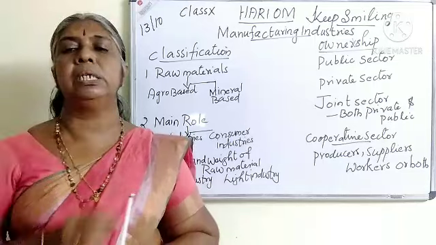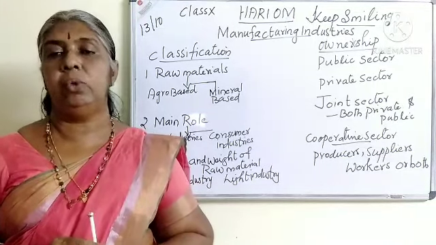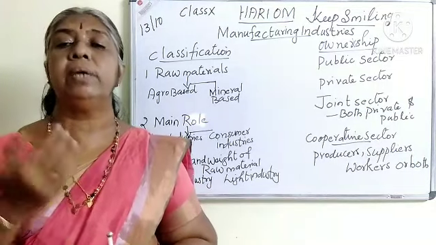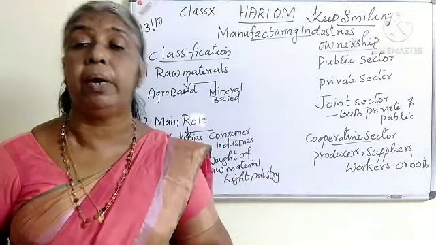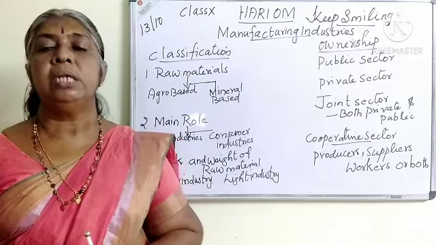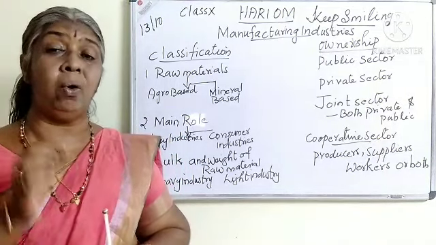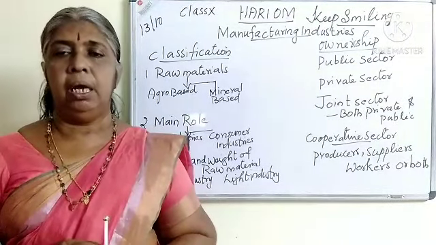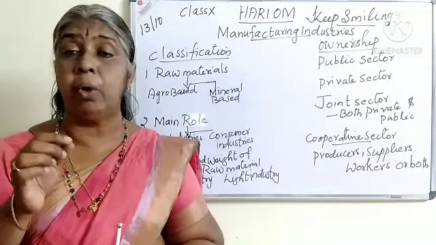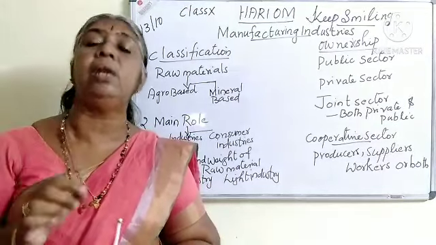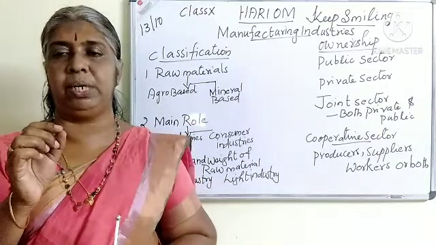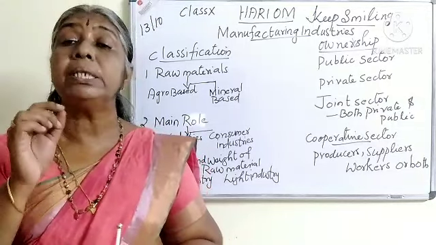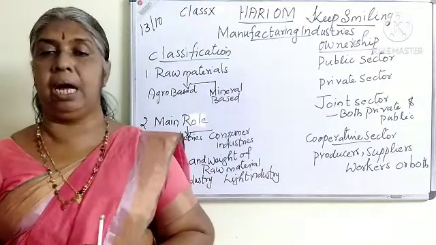Your project is on consumer rights. Who is a consumer? How is the consumer exploited in a market? So we are using a lot of consumer products. So based on the main role of the industry, we can classify key industries. We know how important a key is for a house. For any lock, the key is very important. So from the word itself it is clear how important these industries are.